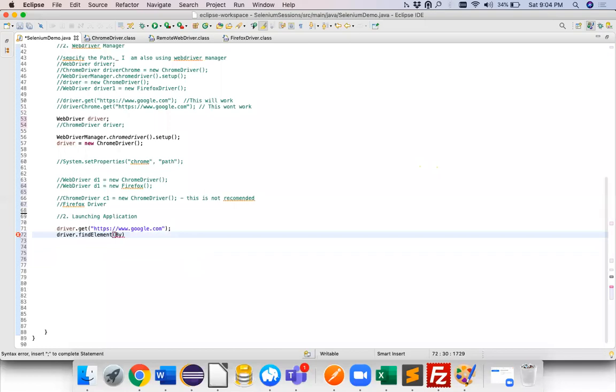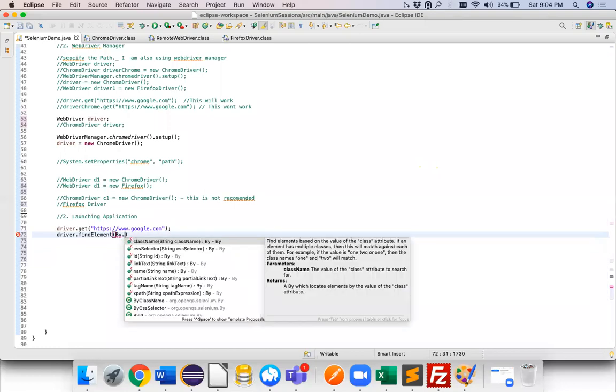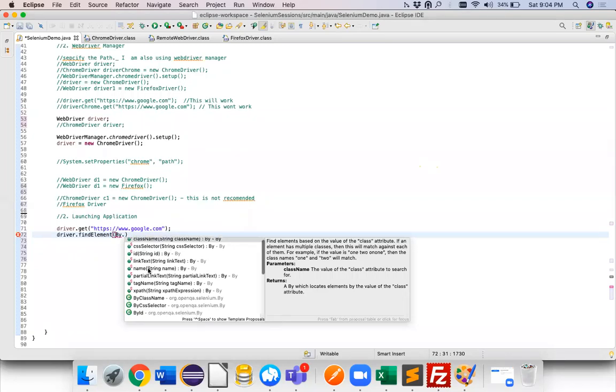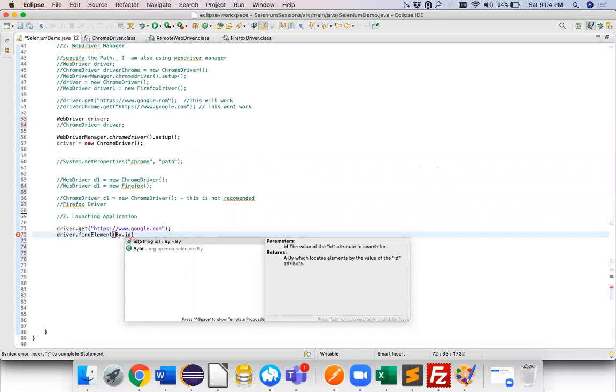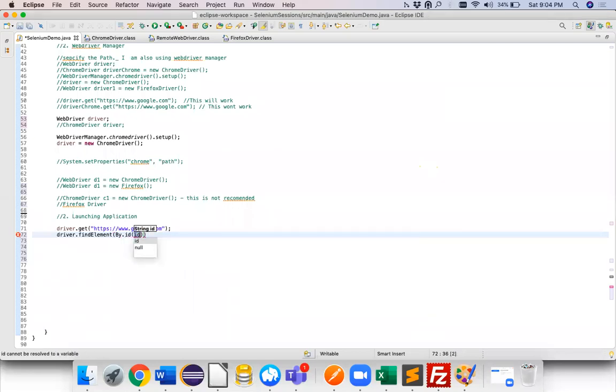By dot. Now if you see, By is giving you a lot of methods. You can say By.className, By.cssSelector, By.id, By.linkText, By.name, By.tagName. There are a lot of options using which you can identify. So if I'm saying By.id, I want to identify by ID. And what was the ID?